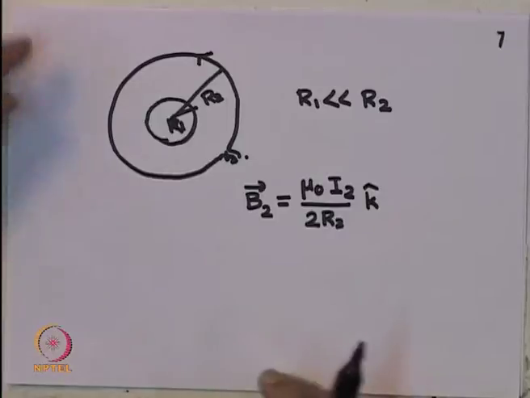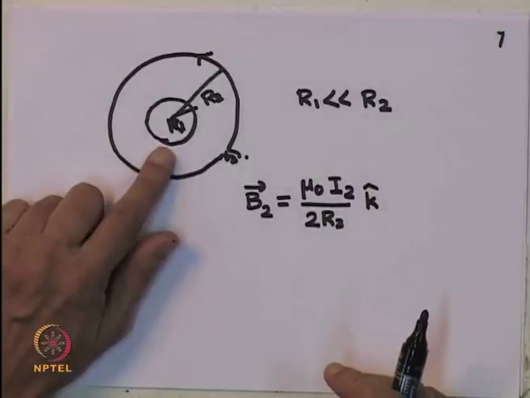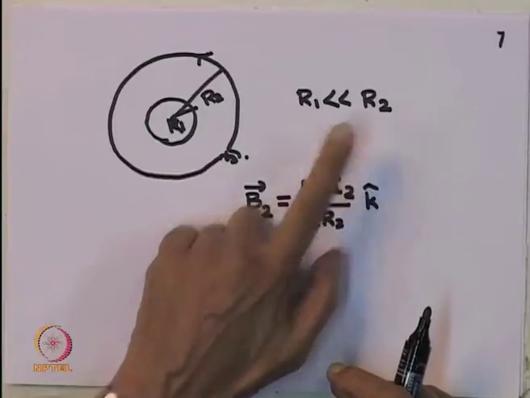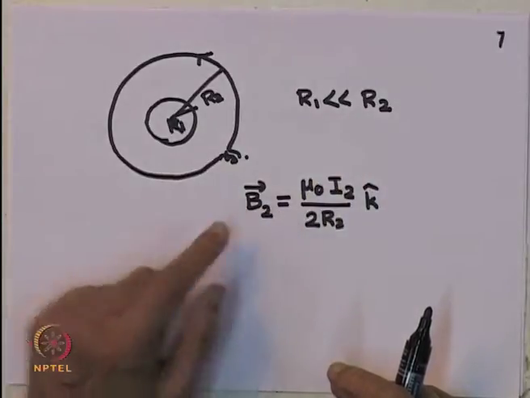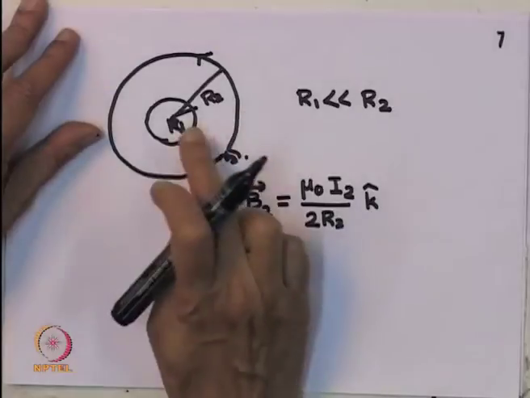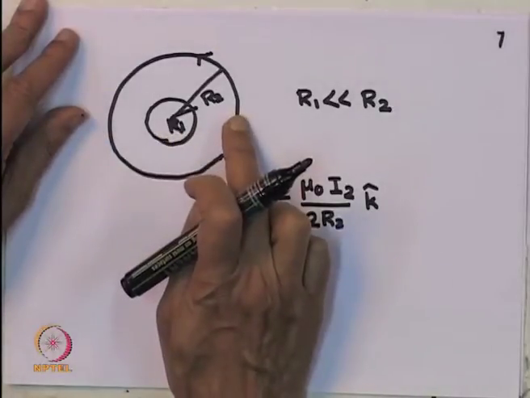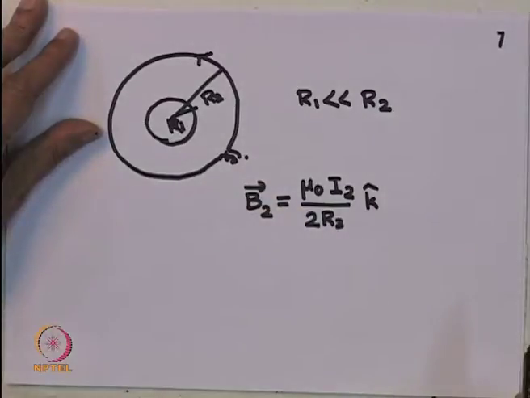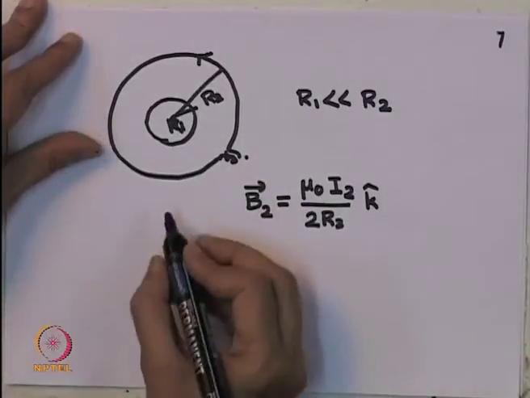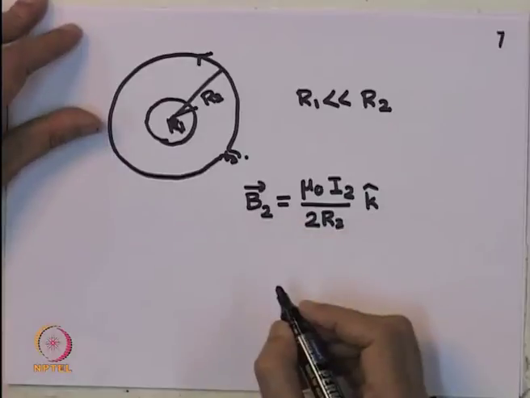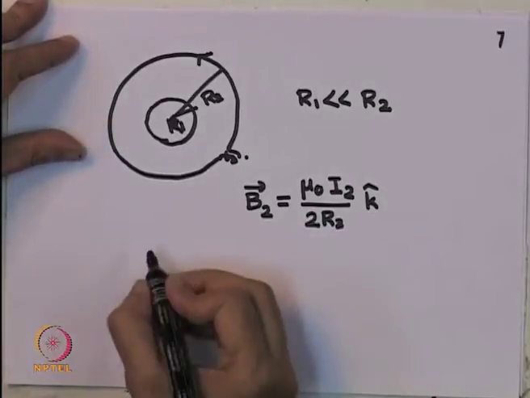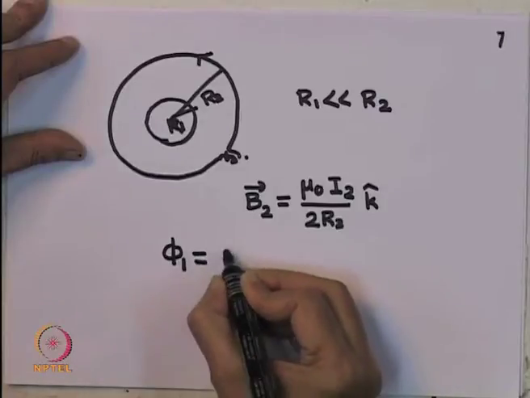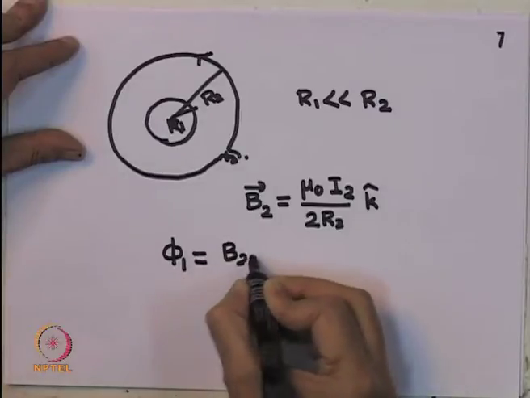Now, it is reasonable to assume that if R 1 is much less than R 2, then the magnetic field strength at the center of the bigger circle is roughly the magnetic field strength over the smaller circle. So, once I make this statement, the flux through the first circle will be simply B 2 into pi R 1 square.